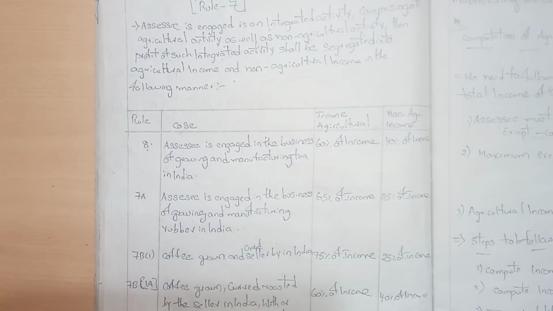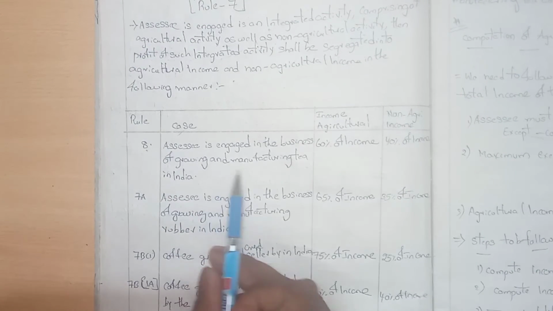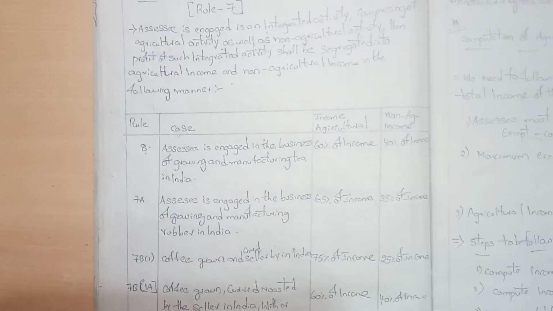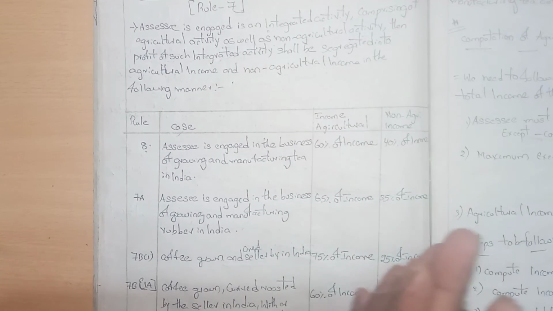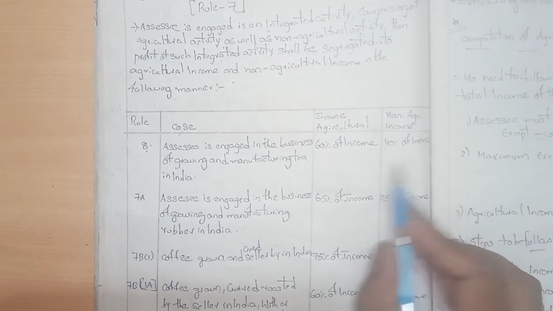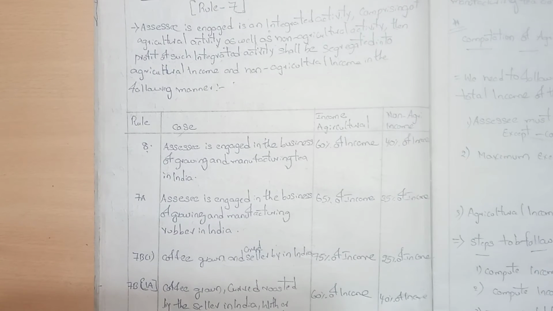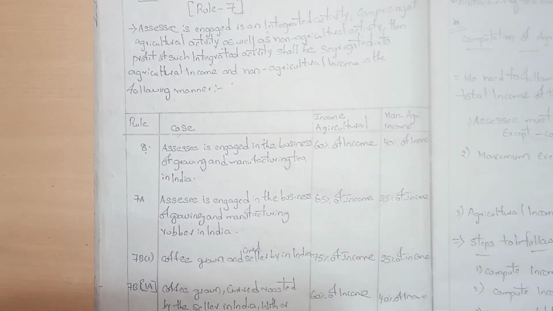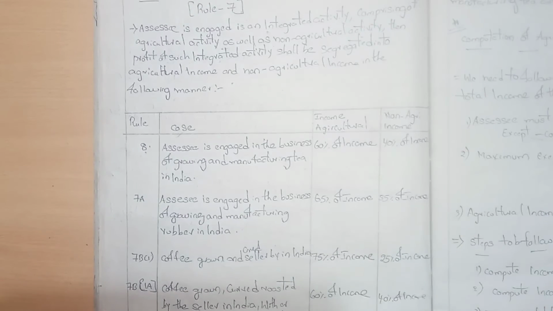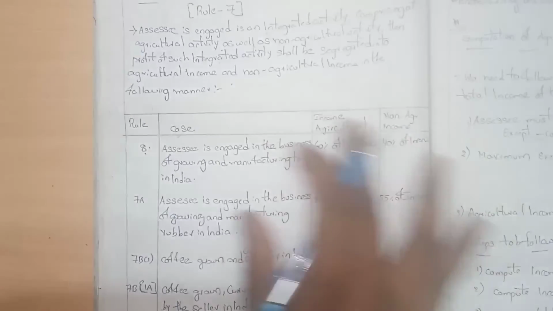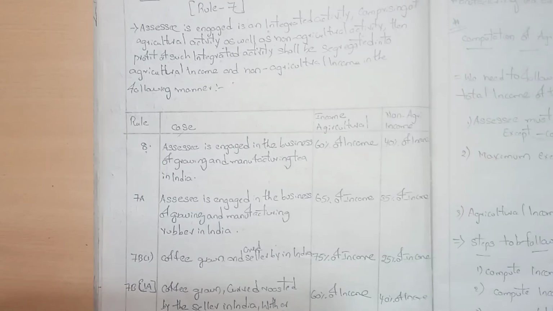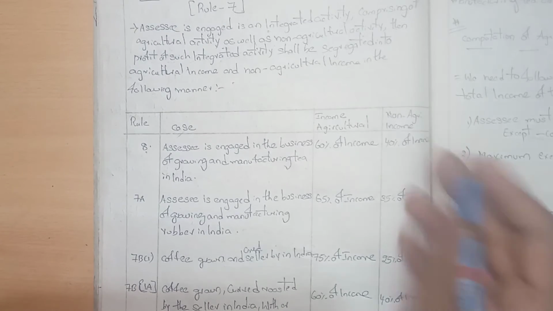So rule number 8: the assessee is engaged in the business of growing and manufacturing tea in India. So the tea land is situated in India. In manufacturing tea, 60% is in the category of agriculture income, and 40% is in the category of non-agriculture income. If you understand this, we can calculate the problems. We will clear all this in the problems. The cases will be automatically understood in the problems and illustrations with examples. I will make a video for that separately.